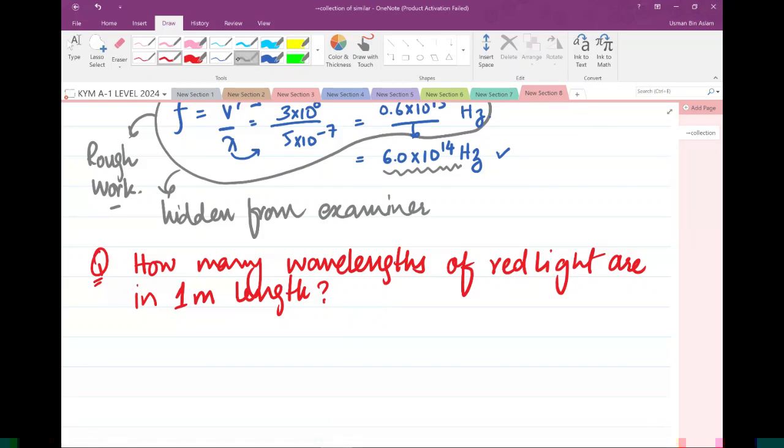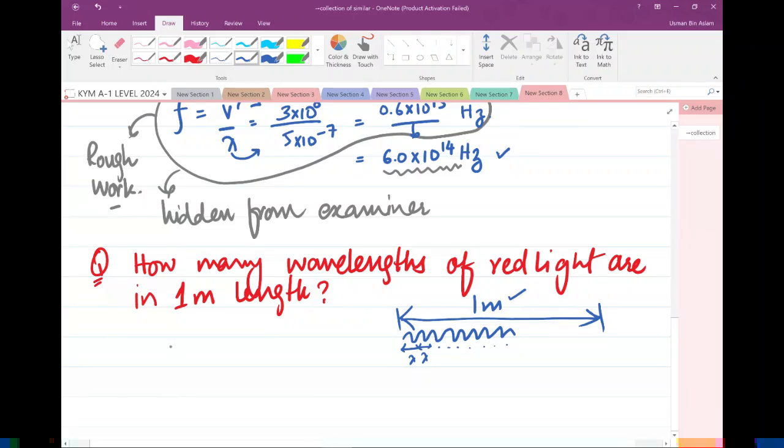That's an interesting question. Examiner says, if there is a length that is 1 meter, how many wavelengths of red light are going to be there? Okay, examiner is asking you to find out how many wavelengths. That's one wavelength, that's two wavelength, and examiner wants you to find out how many wavelengths will be there in 1 meter.